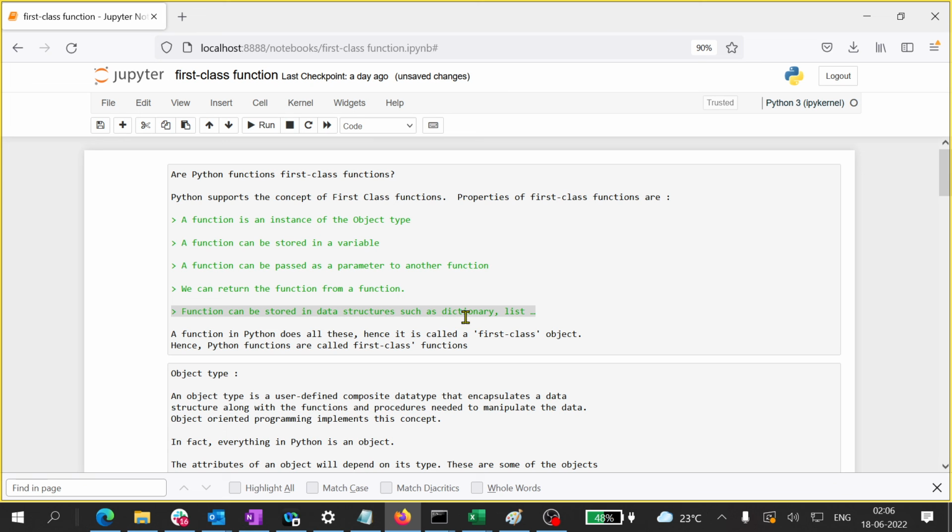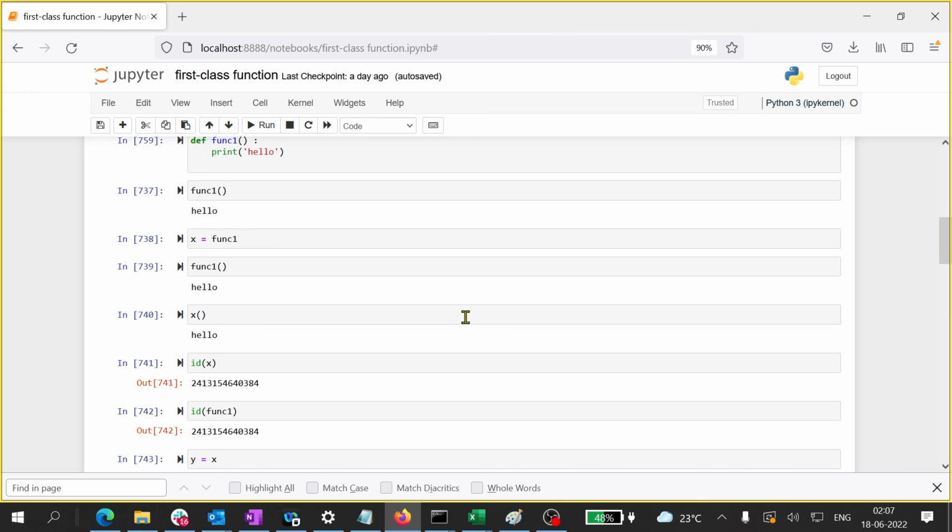So this is what is meant when somebody says that a Python function is a first class function. The lingo sounds very overwhelming, but the concept behind that lingo is very simple. I hope you have understood the concept.